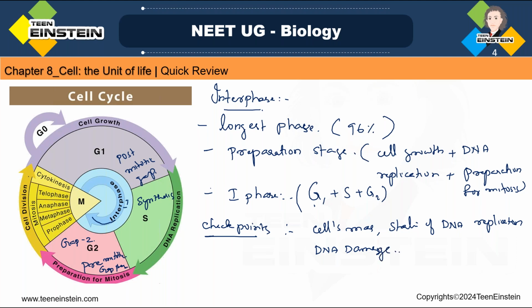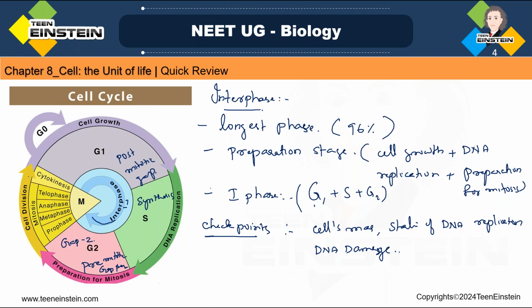All these are checked at specific points in the cell cycle. The cells are allowed to go past such a point only if all the necessary conditions are satisfied.